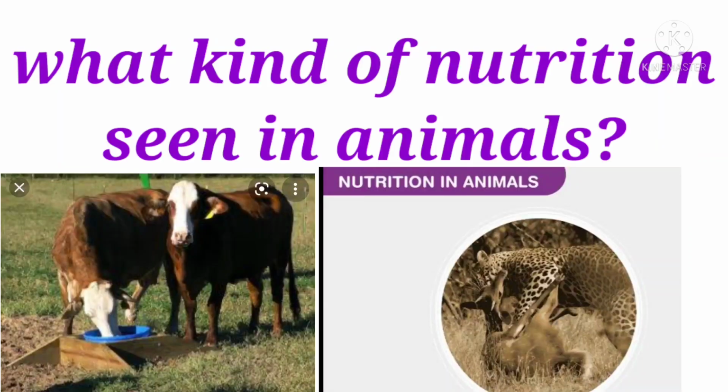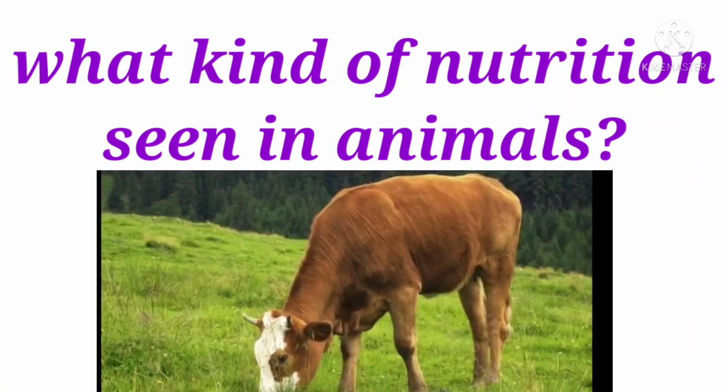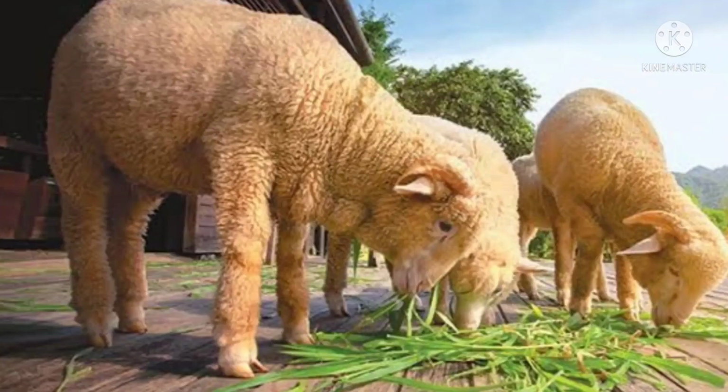Next, what kind of nutrition is seen in animals? Yes, heterotrophic nutrition.